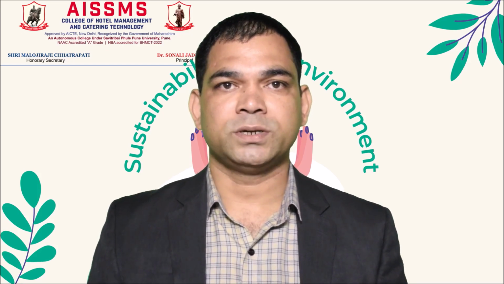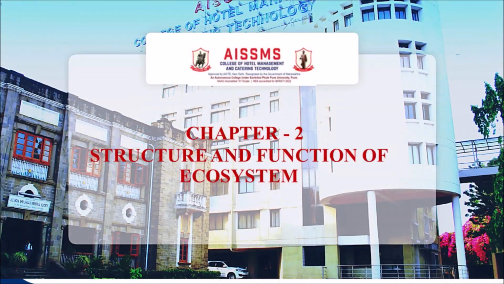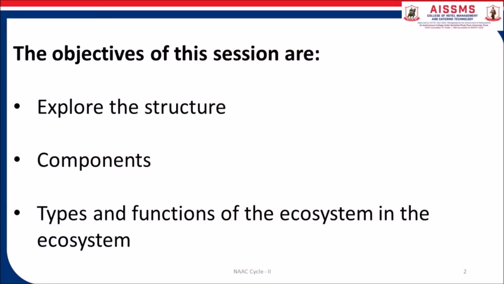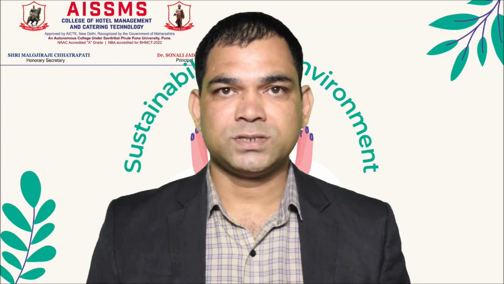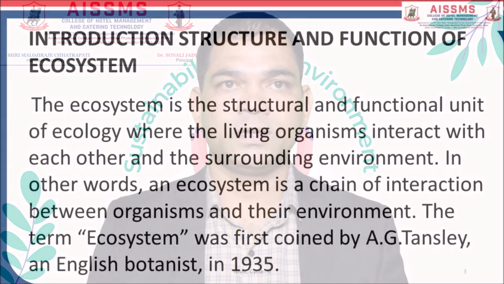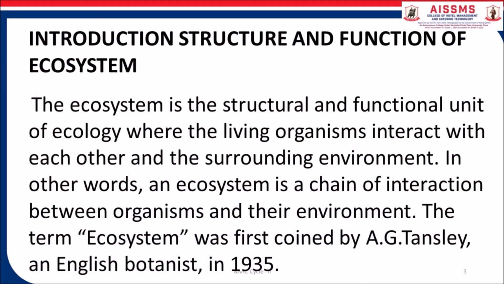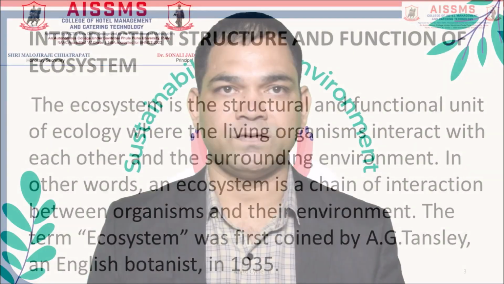Let us start with a new chapter on structure and functions of ecosystem. The objective of the session is to explore the structure, components, types and functions of the ecosystem. The ecosystem is the structural and functional unit of ecology where the living organisms interact with each other and the surrounding environment. In other words, an ecosystem is a chain of interaction between organisms and their environment. The term ecosystem was first coined by A.J. Tansley, an English botanist, in 1935.